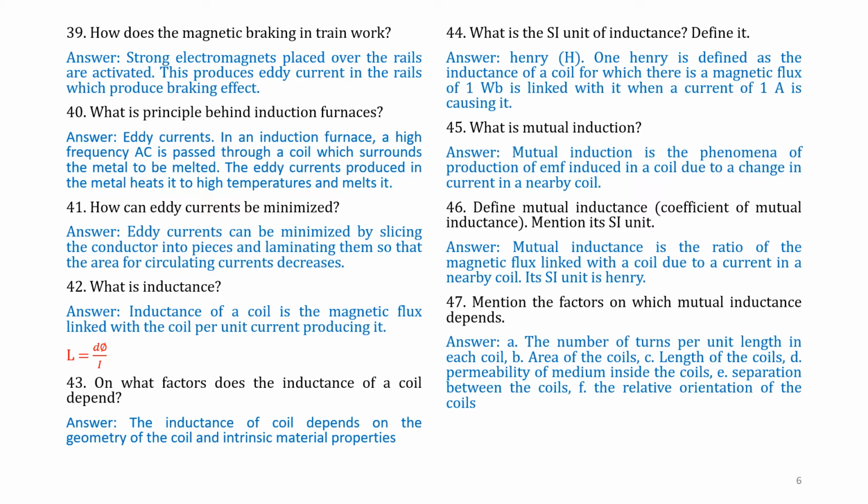Factor D. Permeability of the medium, that is, permeability mu R of the medium inside the coils. Factor E. Separation between the coils, that is, the distance between the two coils. Factor F. The relative orientation of the coils. Hence, there are 6 factors which affect the mutual inductance.